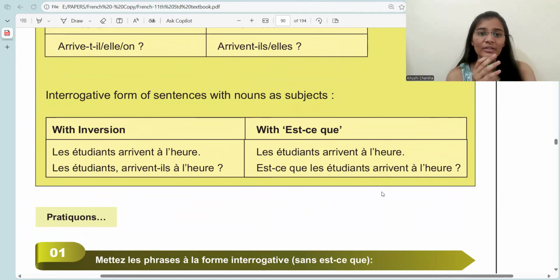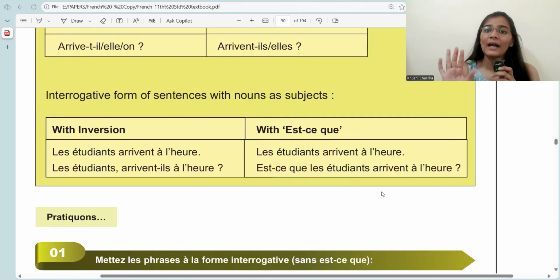So while asking the question, it would be les étudiants arrivent-ils à l'heure? Étudiants means they, plural, and so it would be ils, and then make it inverted. Same for est-ce que. Est-ce que is easier than inversion. Okay, and est-ce que always comes in the beginning of the sentence, so we can give priority to est-ce que.